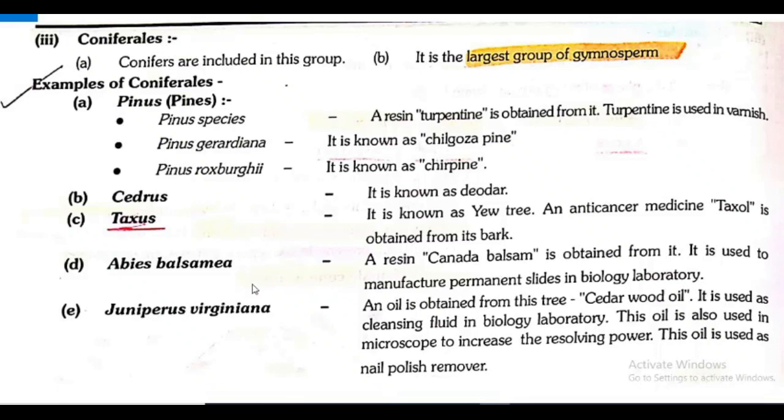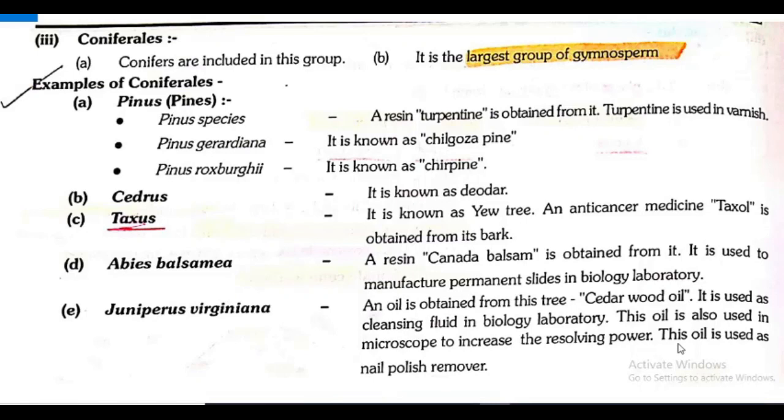Juniperus virginiana. Listen, Juniperus virginiana. An oil is obtained from this tree. What's the name of the oil obtained from that? Cedar wood oil. It is used as cleansing fluid in the biology laboratory. This oil is also used in microscopes to increase the resolving power.